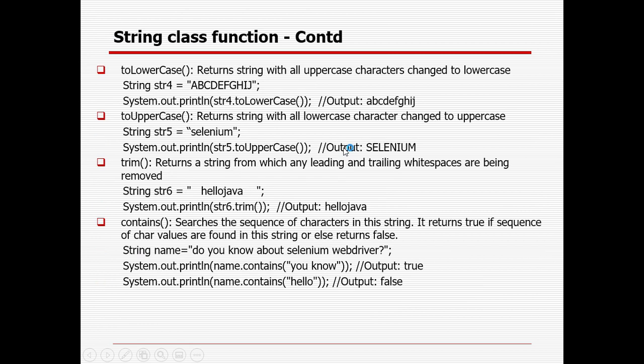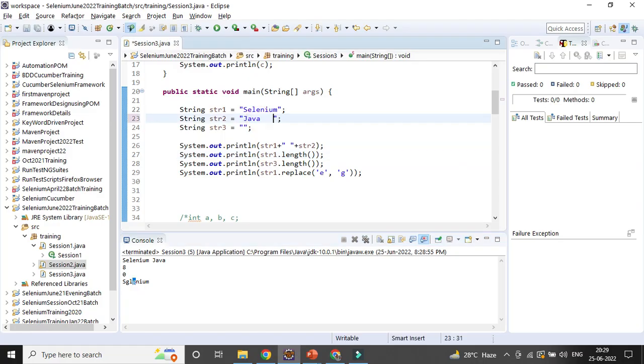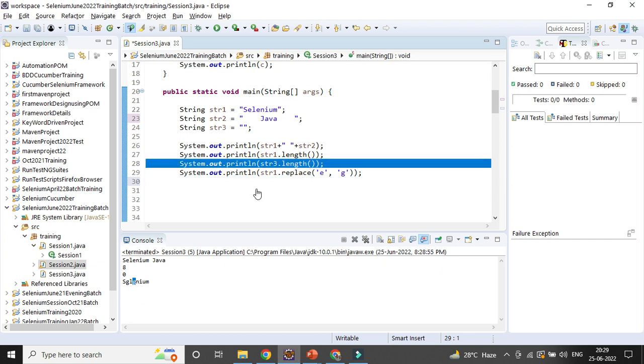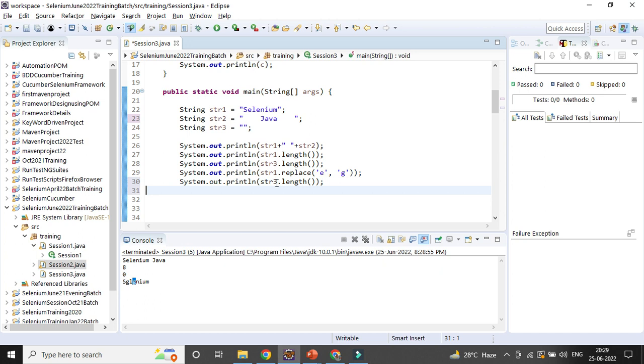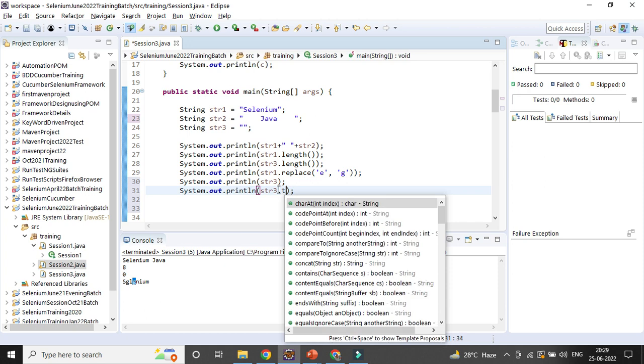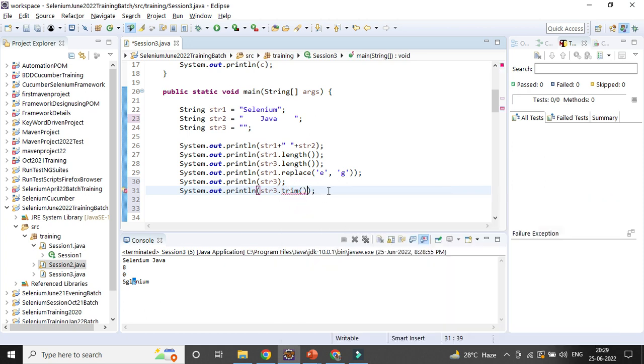The next part: if you want to convert something to uppercase or lowercase, you can do it. You can trim something. For the Java part I have some spaces in the upper one and the lower one. A space is also a character. So how can you trim it? If you normally print str3, it will have all the spaces. But if you want to trim it, str3 dot trim, all the leading spaces and trailing spaces will be removed.